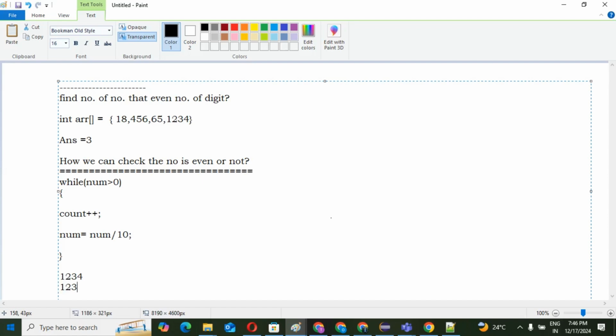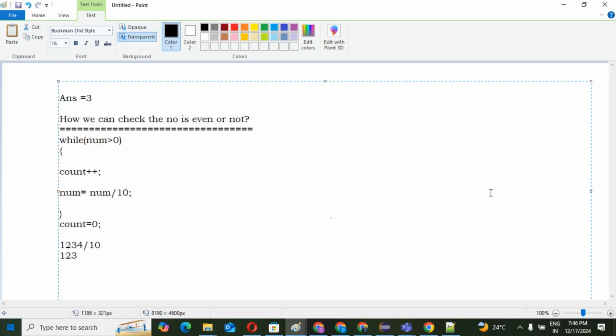Initially, suppose count equals 0. Understand? Initially count is 0.